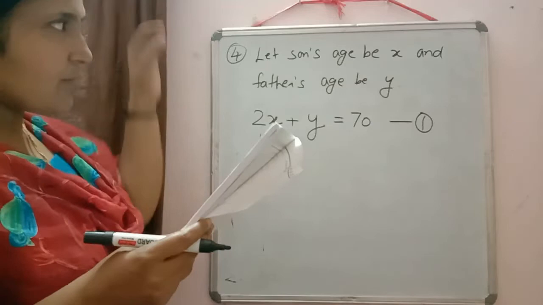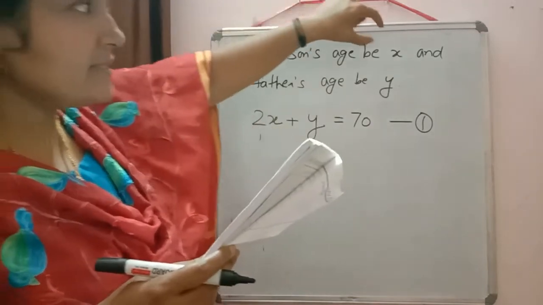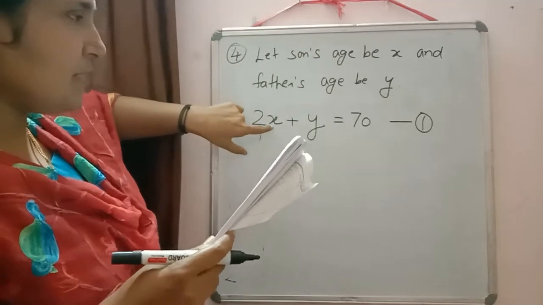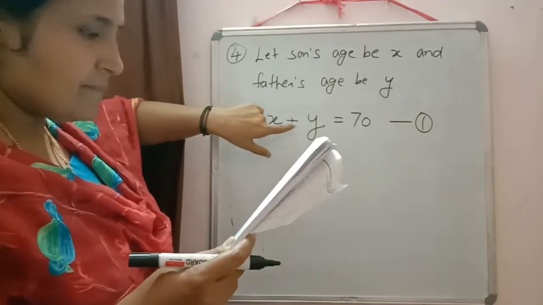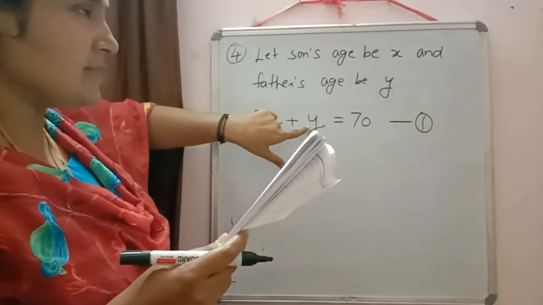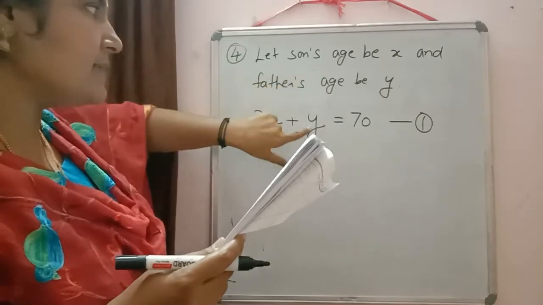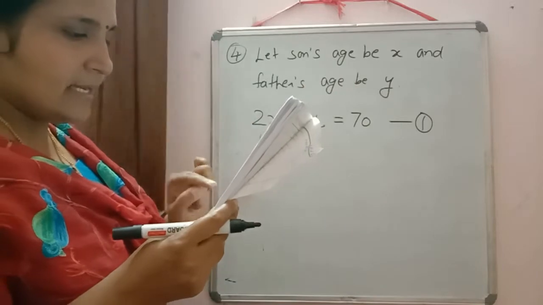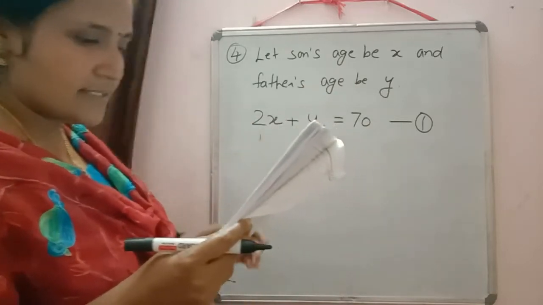Again, twice the son's age, twice means 2 times, so 2 into x, plus added to father's age, not twice of father's age. Father's age is y. The sum is 70. So by reading this information, we got our first equation.